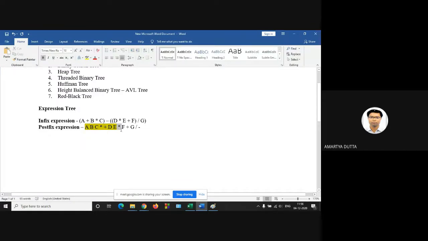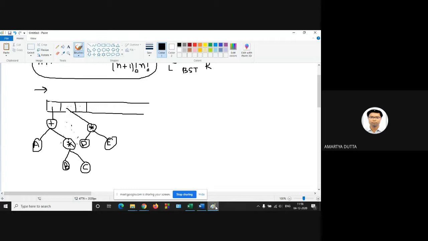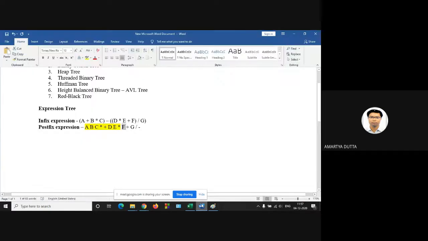So from A to star is scanned. Next one is F. So F is inserted. Okay. Next. So from A to F, these symbols are scanned.